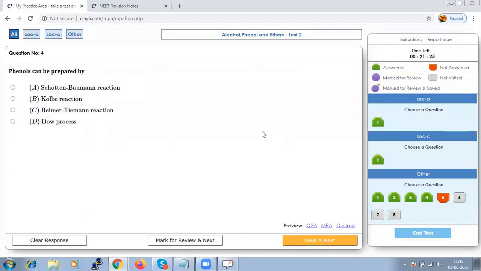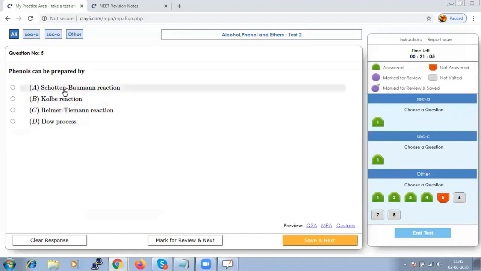Phenols can be prepared by different methods, but from haloarenes, Dow's process is considered to be a method to prepare phenol.